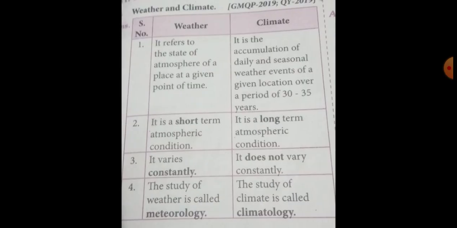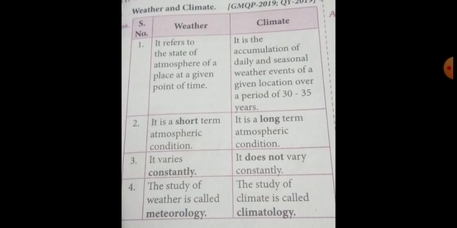Now listen very carefully, students. Weather is the day-to-day condition of the atmosphere at a place with respect to elements like humidity, temperature, wind speed, rainfall, etc. At the same time, climate is a long-term pattern of weather in a particular area. Next, we are going to discuss the differences between weather and climate.